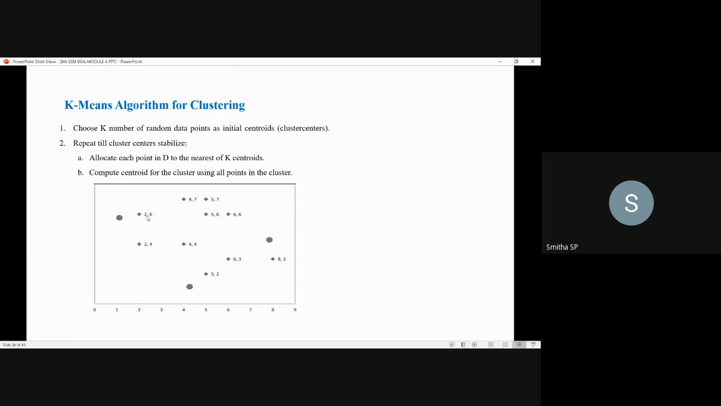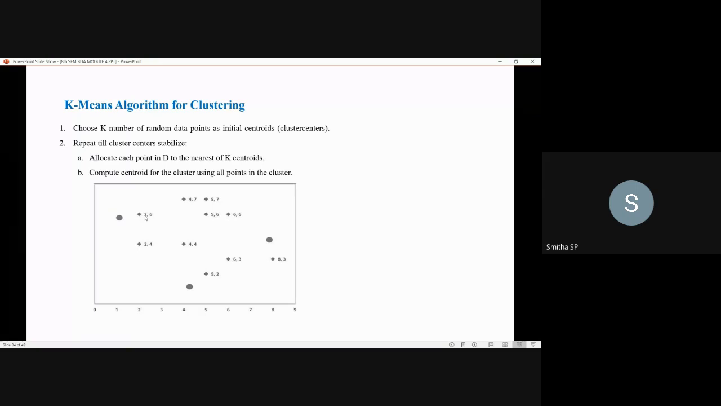Likewise for 2 comma 6, what is the distance between these two? For 4 comma 4, what is the distance of this data point with respect to this centroid? And for 6 comma 3, what is the distance? Likewise, you have to calculate the distance for all the 10 data points. If that is done, then move on to the next centroid and do the same thing.